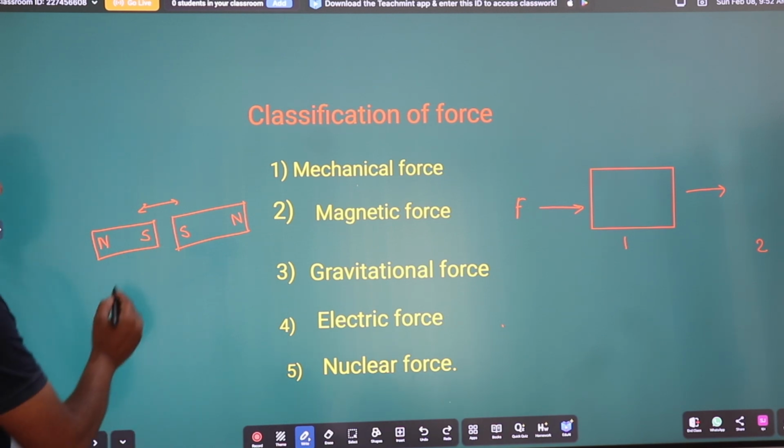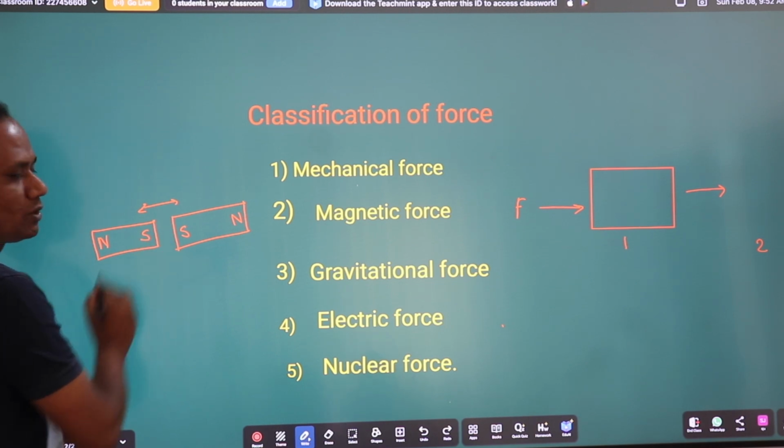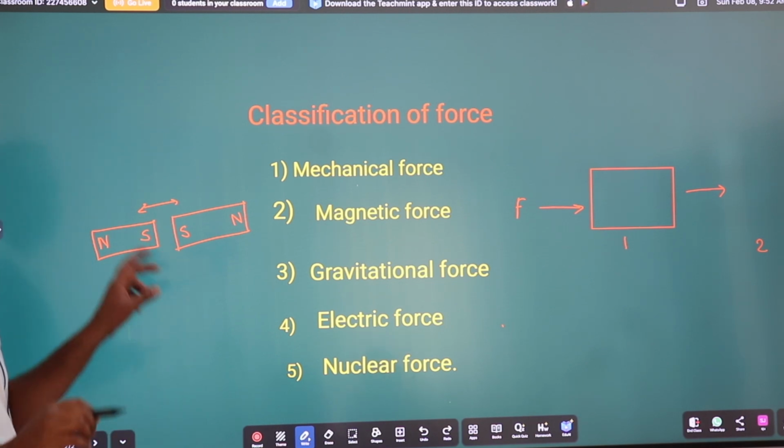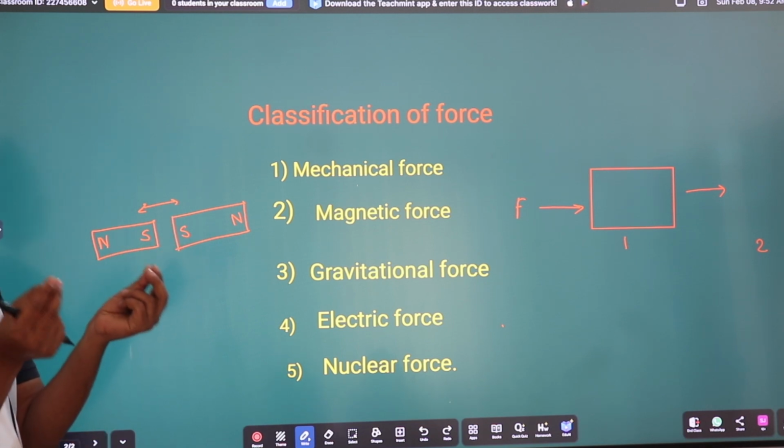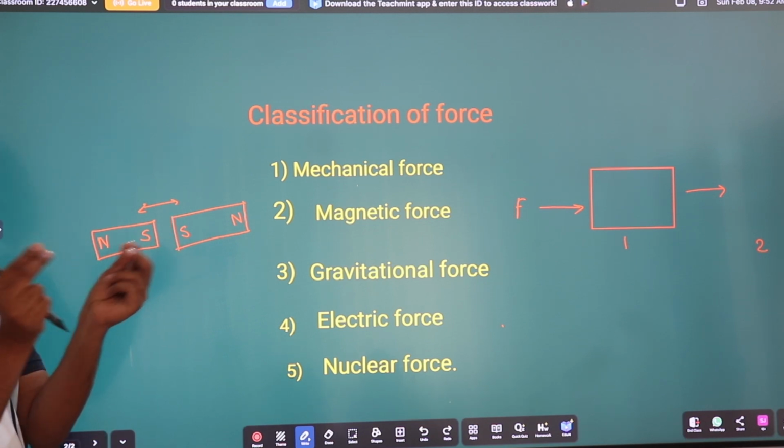If we place the same pole on the same side of the bar magnets, this is the north pole of the bar magnet, this is the south pole of the bar magnet, and we place both same poles toward each other, then there is repulsion between similar poles.